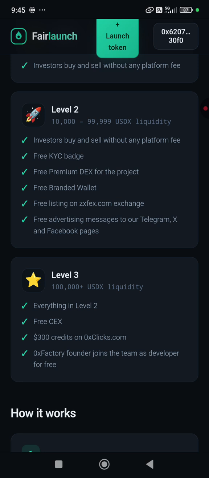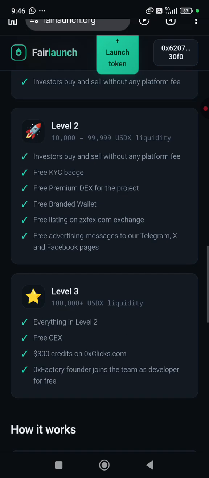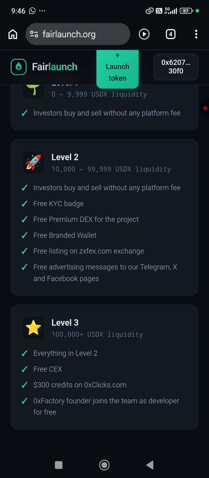I will teach you a technique using the token you bought before, the 10% of the token you bought when you created the token. I will teach you a technique to make these tokens generate daily money. This $100 you invested in the beginning of the project will be the source of daily income, about $20 to $50 a day. I promise you that. I will teach you how to do that. It is very easy. But the most important point, your project must reach level 2.